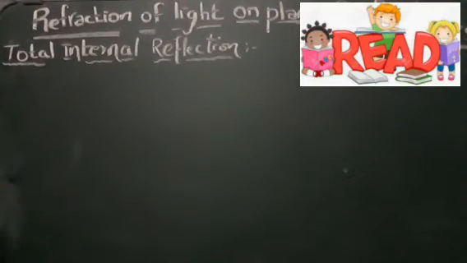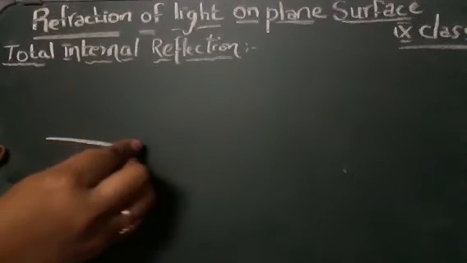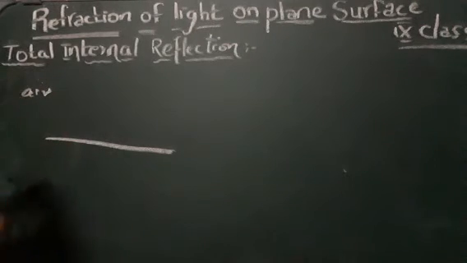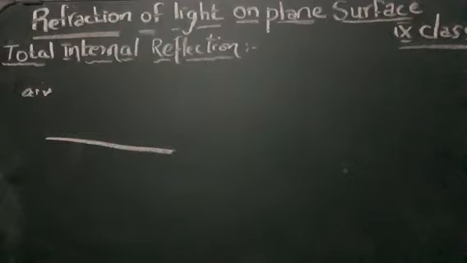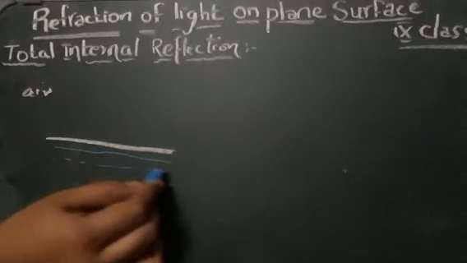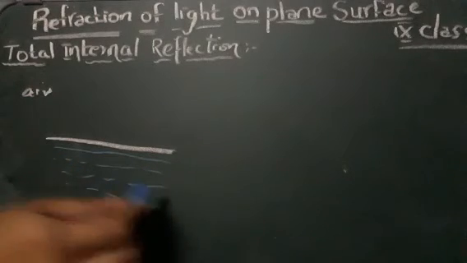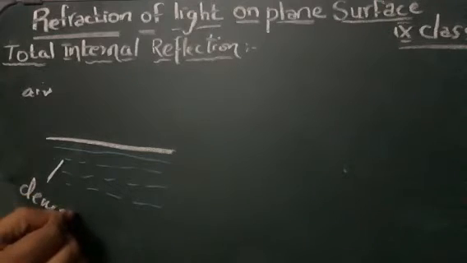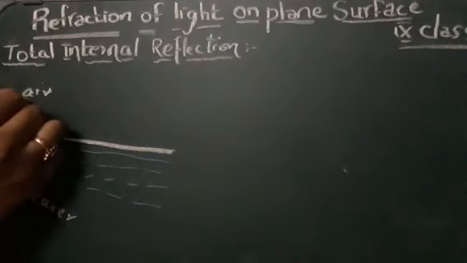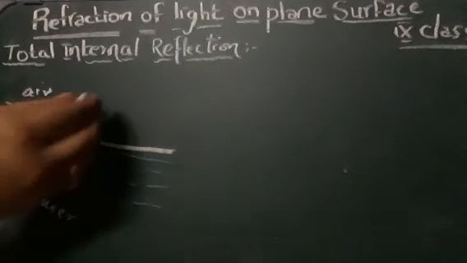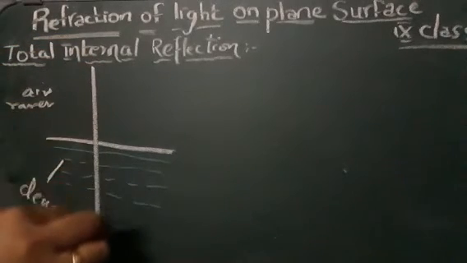So suppose this is the medium. Okay, this is your air, that is your rarer medium, and this will be your water. So that means it is the denser medium, right? This is the water region, so this is nothing but your denser region, that is water. This is your rarer region, right? And we will mark one normal.